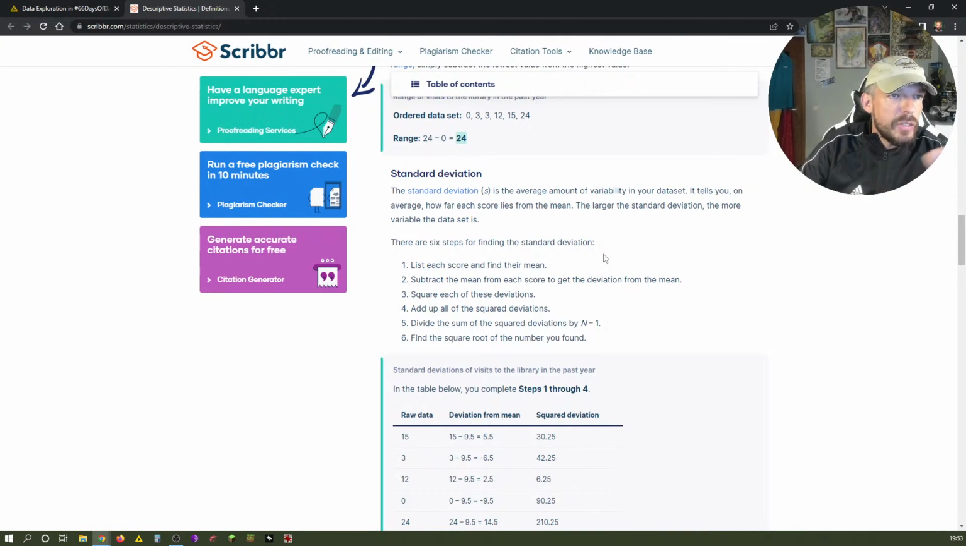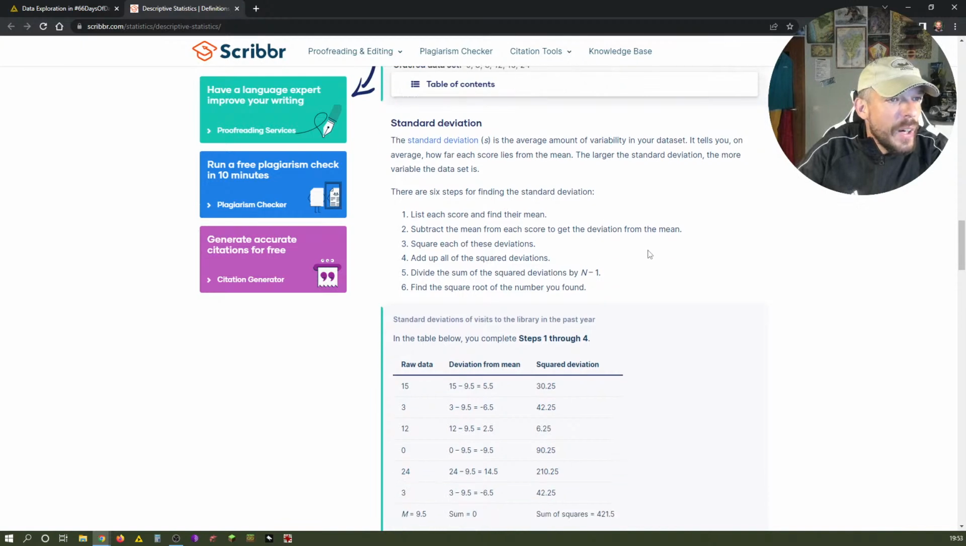All right. Next one, and you might have heard this one before, standard deviation. The standard deviation is the average amount of variability in your data set. It tells you on average how far each score, so each response, each number, lies from the mean, which we talked about, the average if you want, but we want to call it mean. The larger the standard deviation, the more variable the data is. It means the more distributed, maybe is the right word here. So there are 6 steps for finding the standard deviation. So you see, more steps, it gets more complicated.